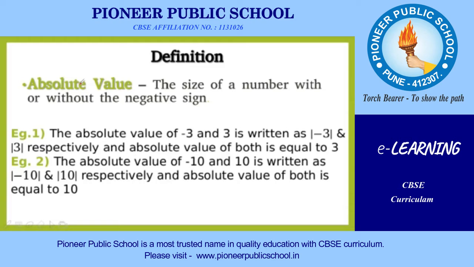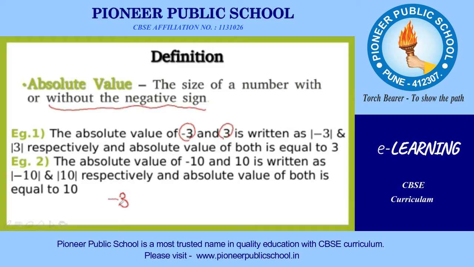The size of a number with or without the negative sign is called the absolute value. What exactly is the meaning of this word? Suppose -3 and +3: if -3 is given to you and you need to find its absolute value, how are you going to write that?